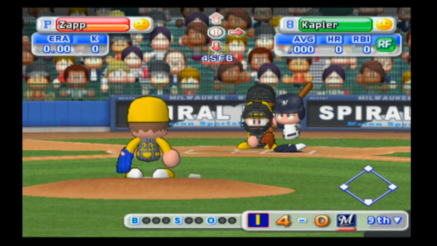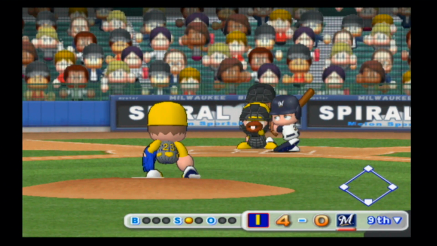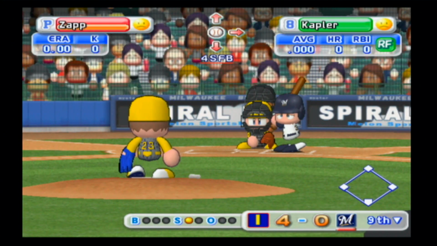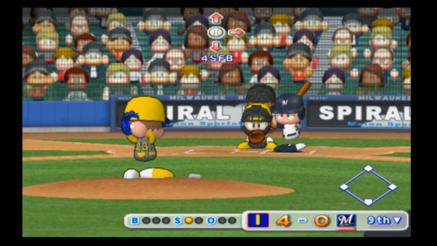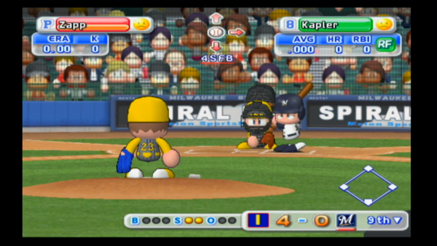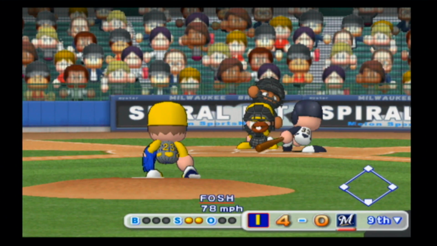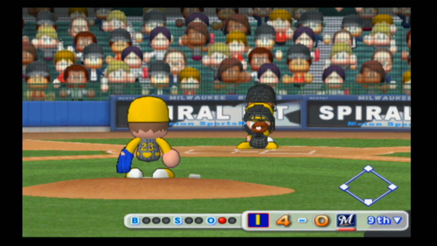All right, Kapler 0 for 2. He's grounded into a double play and struck out. Looks at strike 1. Swing and a miss, makes it 0-2. Swing and a miss, strike 3.